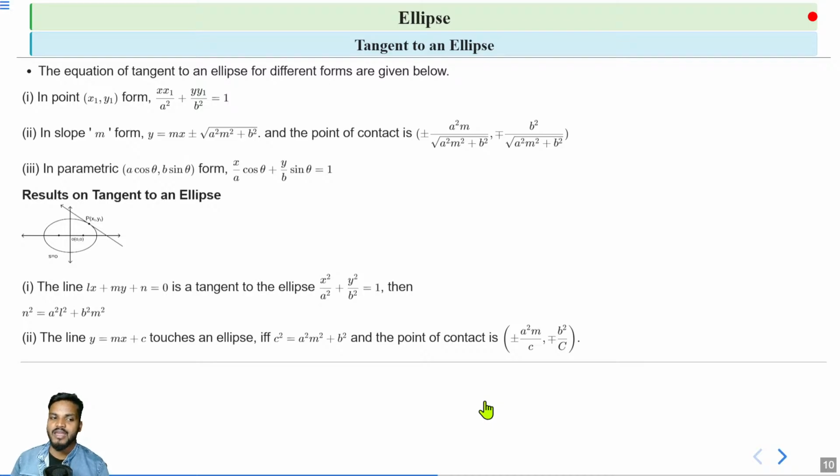It means if c² = a²m² + b², then the line y = mx + c touches the ellipse. And the point of contact is given by ± a²m/c, ∓ b²/c. Clear?